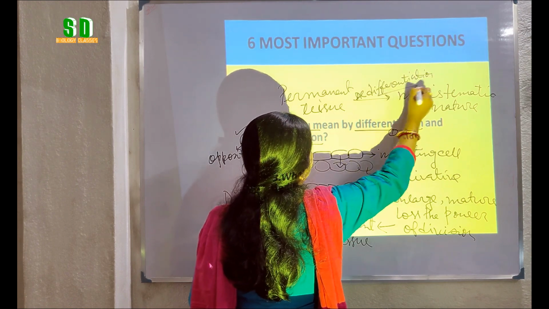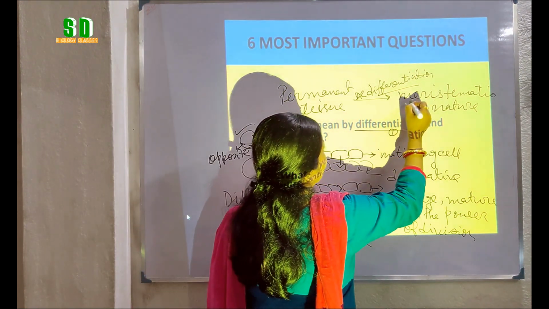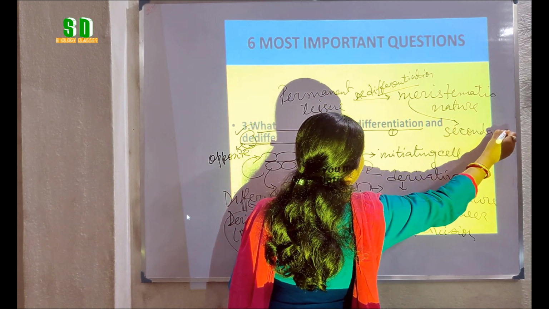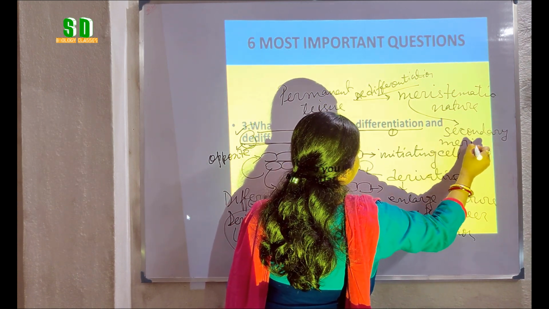That means as a result of de-differentiation, we get secondary meristematic tissues.